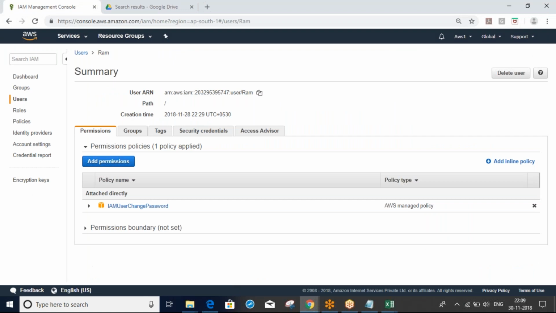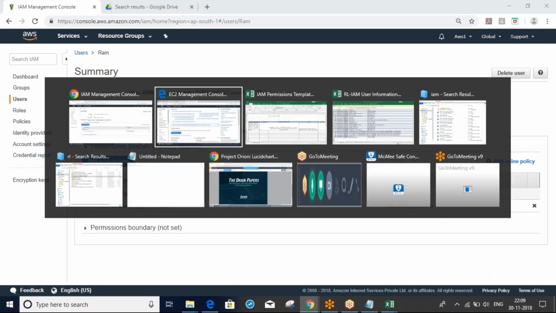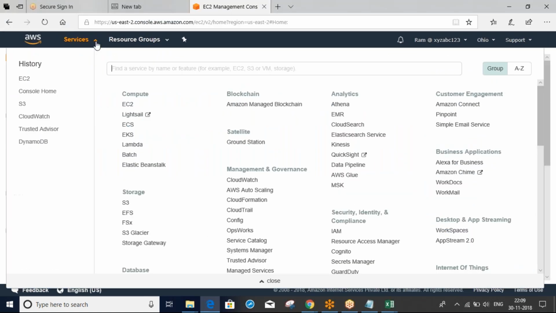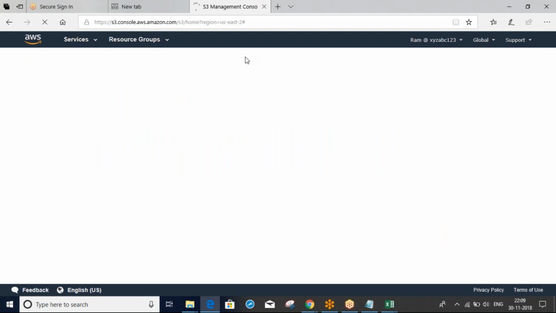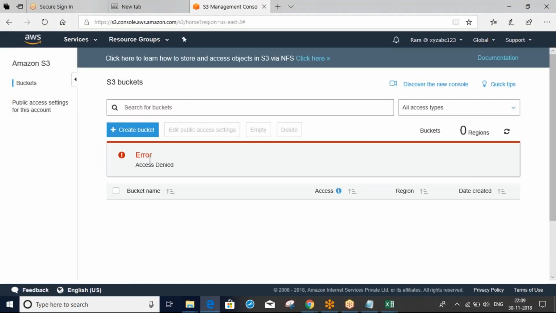Now if you try S3, you will also not get any access for S3. You can see here, access denied for RAM.